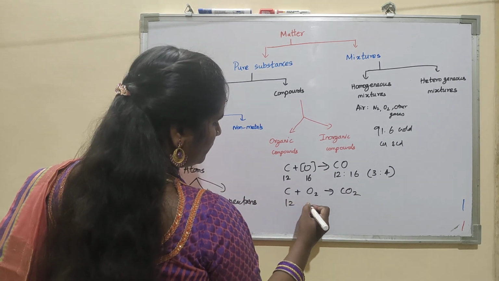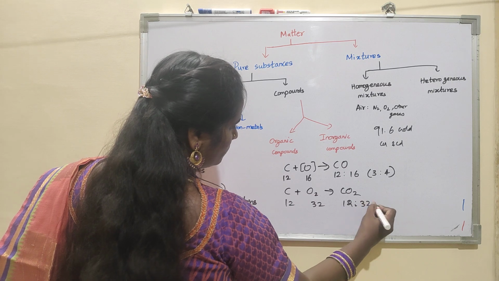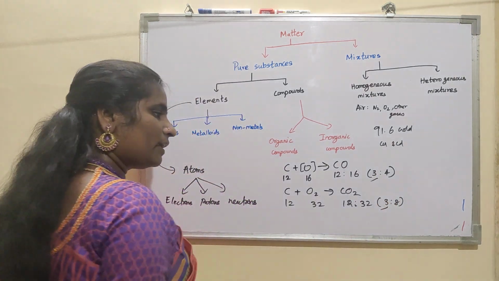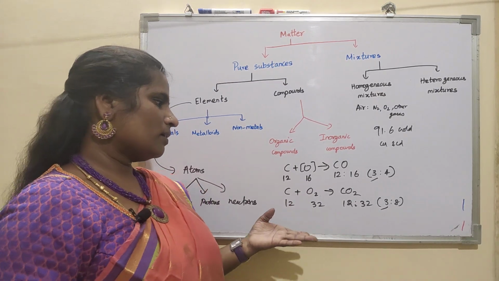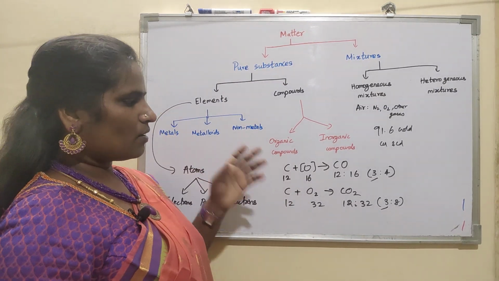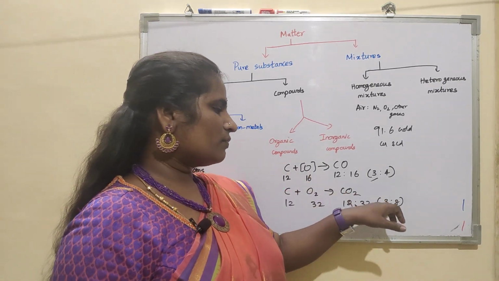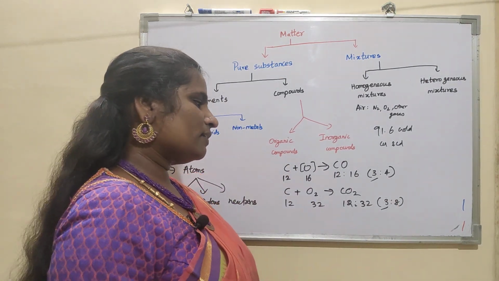Here 12 to 32, so 12:32, which is 3:8. So carbon always contributes 3 parts of its mass, but for the oxygen, in the first case it gave half of its 8 amount. In the second it gave 1 times the 8 of its mass.